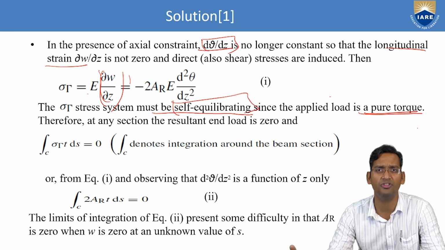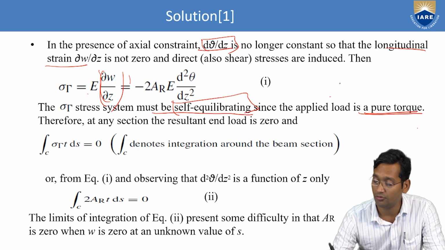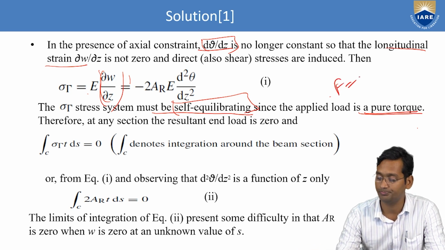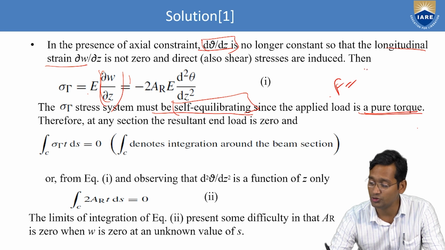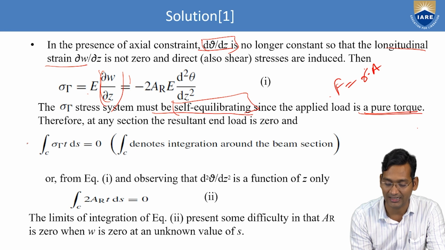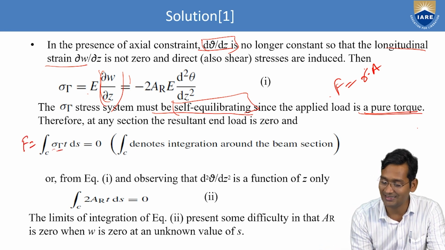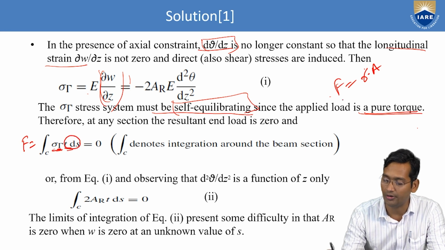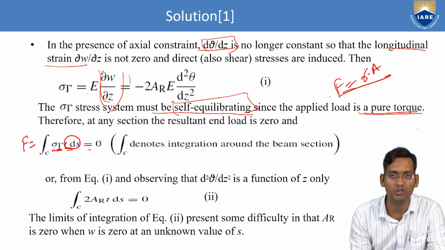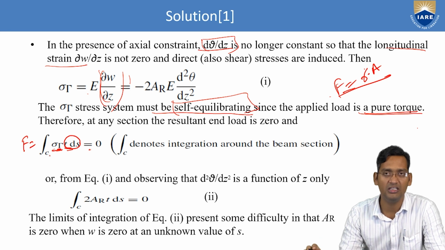So all the forces at the end section must be 0, so we just equate to 0. How much total force will be there? What is the force formula? Force is the stress into area. So F equals the integral of σ_z t ds, the stress into area, and that must equal 0. So we can say the force is 0.